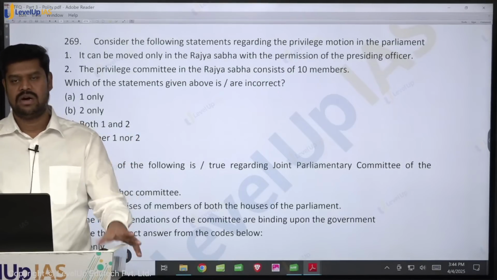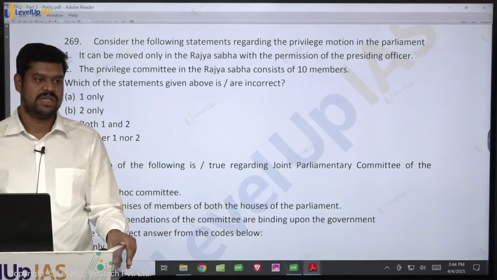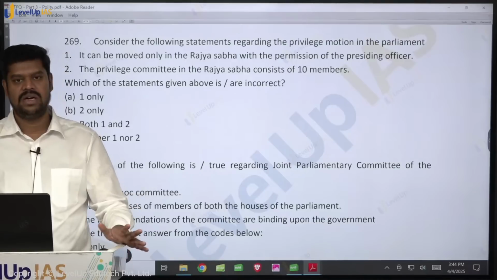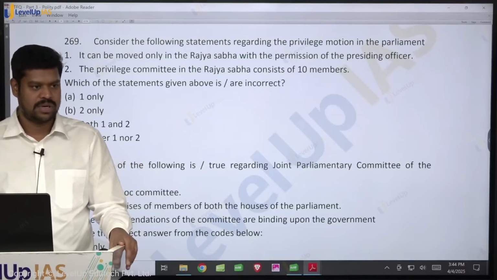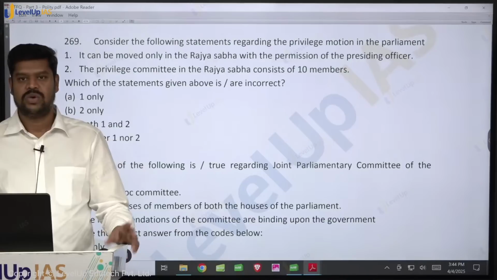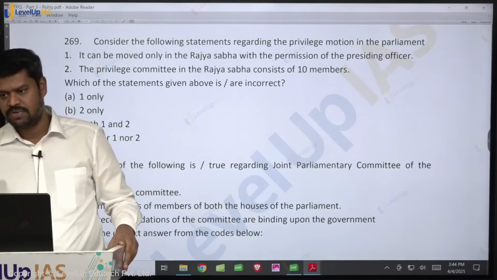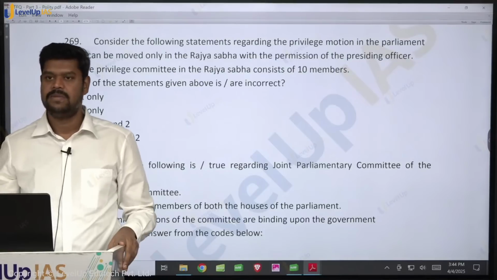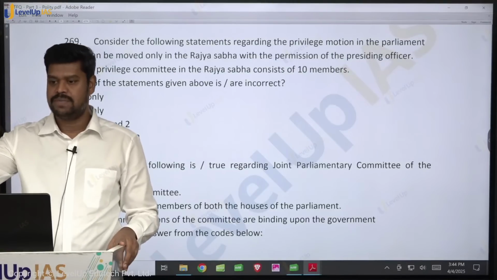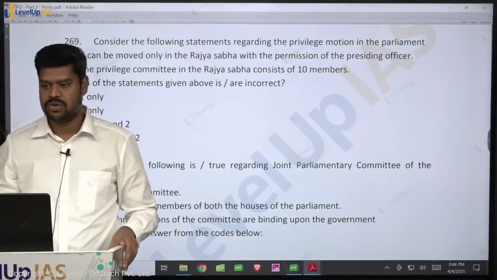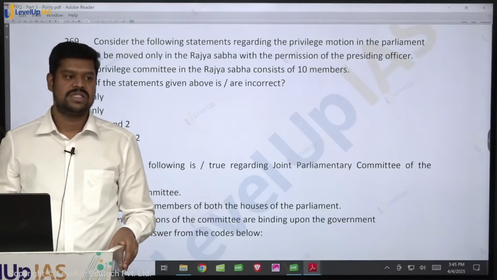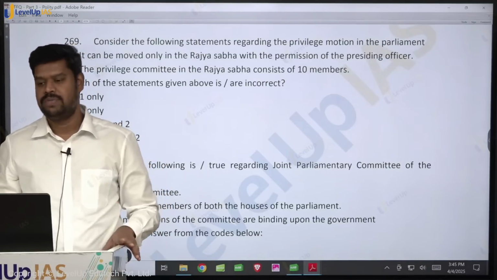Recently the Congress was trying to introduce this privilege motion against Mr. Amit Shah, but the speaker did not allow it. Whenever a privilege motion is introduced, they should bring in a notice that they want to introduce a privilege motion against a particular member. Then, if the speaker or the presiding officer, because it can be introduced in both the houses, gives permission, the notice will be admitted.